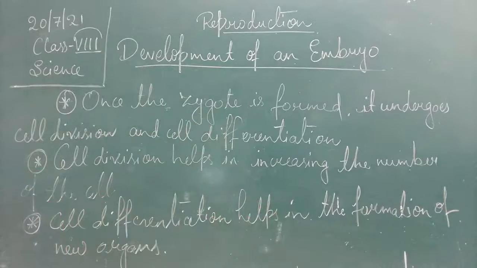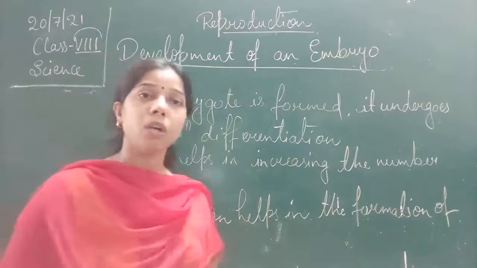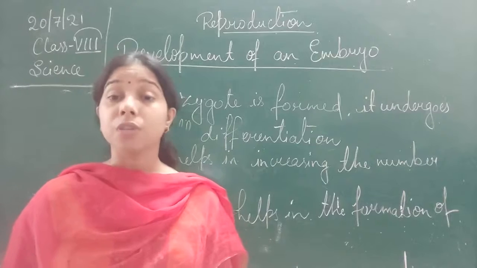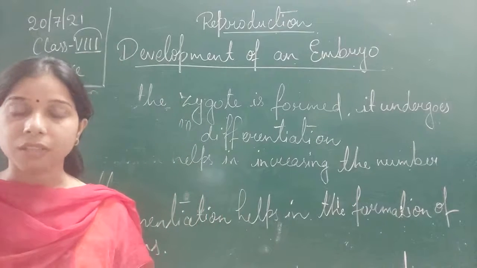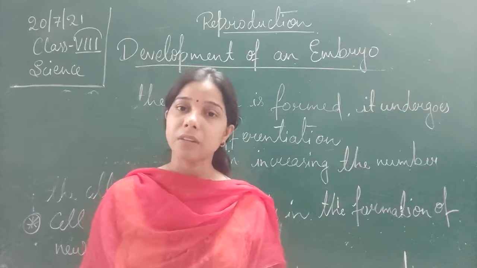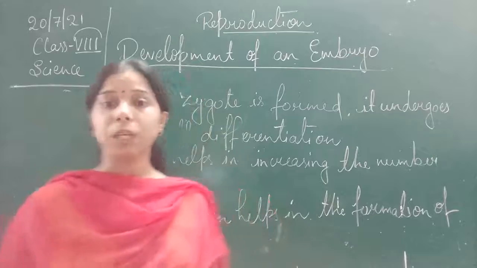Now let us see what the embryo is. We have seen that the zygote shows cell division and cell differentiation. So how do they differ from each other? When the cell divides, there is a formation of a lump of mass which is called an embryo.